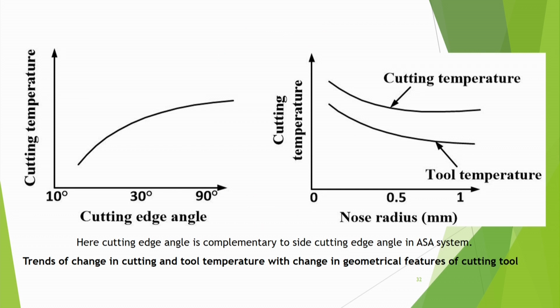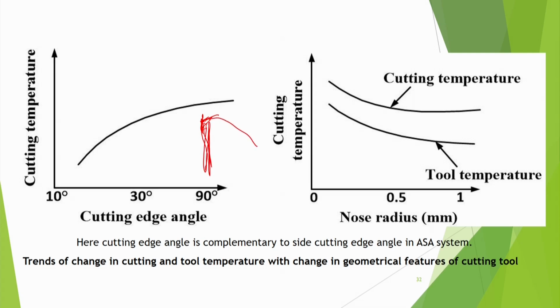And cutting edge angle, if the cutting edge angle is increasing, cutting edge angle is complementary to side cutting edge angle in the ASA system. That means if cutting edge angle is increasing, side cutting angle is decreasing. If side cutting angle is decreasing, then the tool temperature will increase, because suppose we were doing the cutting like this, this was the cutting edge, very straight.